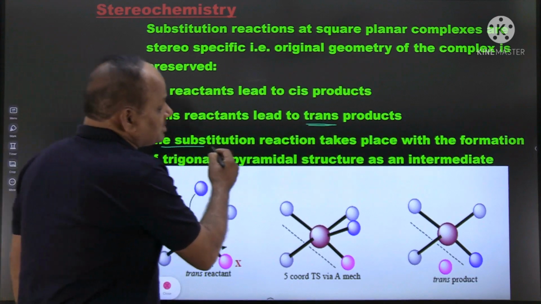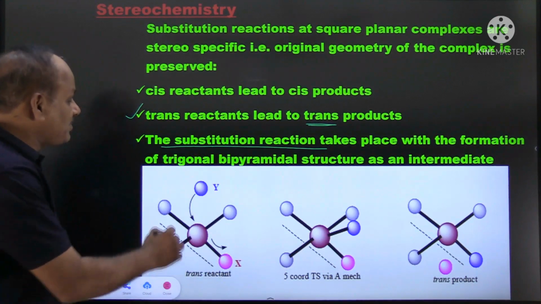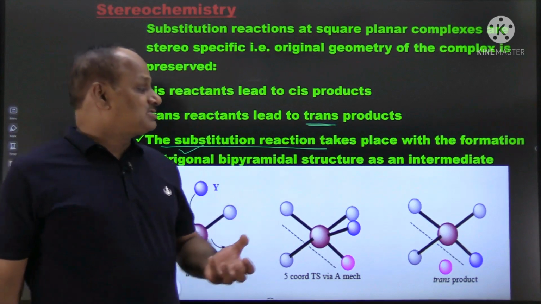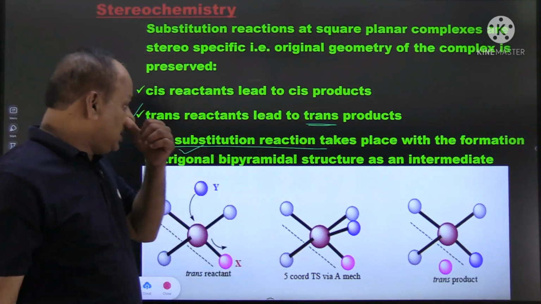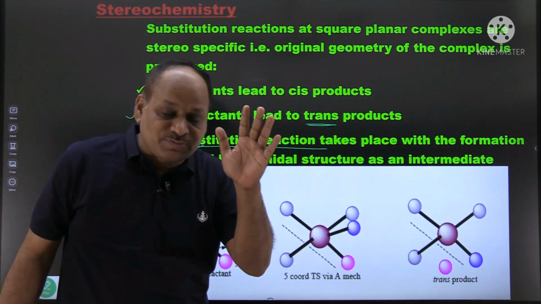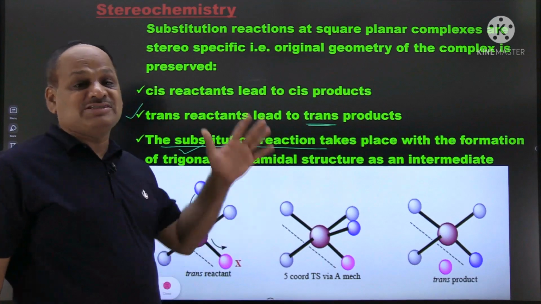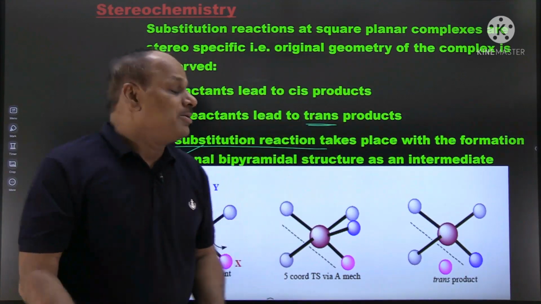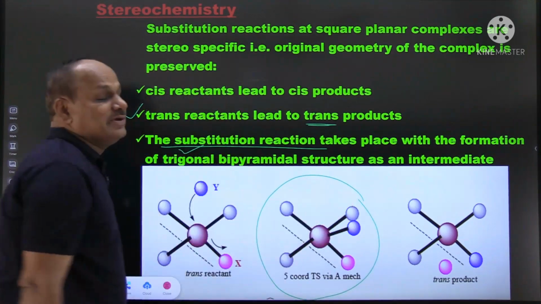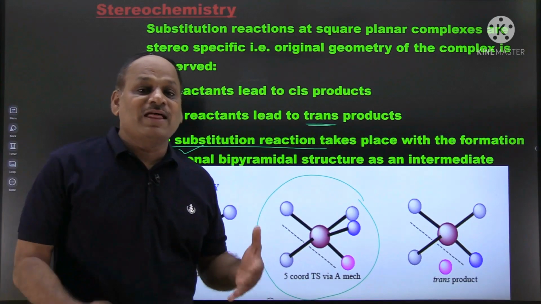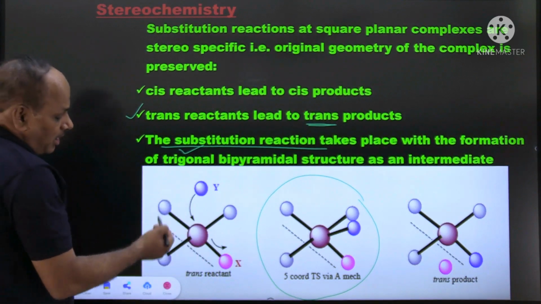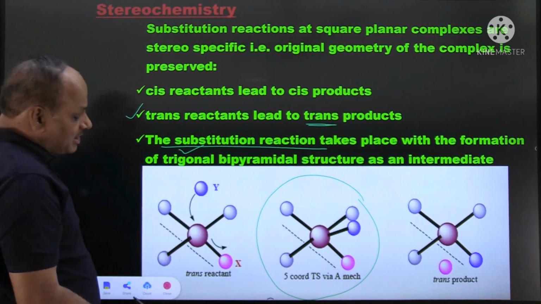The substitution reaction takes place with the formation of a trigonal bipyramidal structure as an intermediate. That is why substitution in square planar complexes is always stereospecific: the transition state formed has coordination number 5 and trigonal bipyramidal geometry. I have shown it diagrammatically.